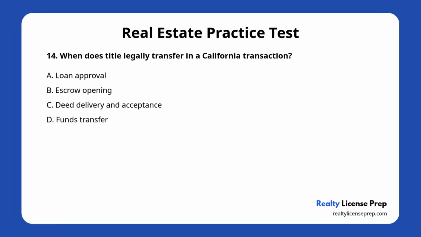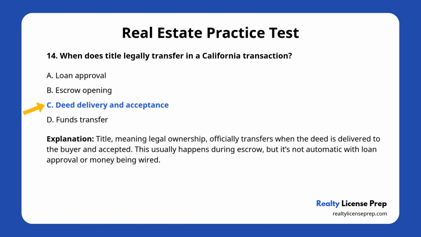Question number 14. When does title legally transfer in a California transaction? A. Loan approval. B. Escrow opening. C. Deed delivery and acceptance. D. Funds transfer. The correct answer is C. Deed delivery and acceptance. This is a foundational concept. Title, meaning legal ownership, officially transfers when the deed is delivered to the buyer and accepted. This usually happens during escrow, but it's not automatic with loan approval or money being wired.